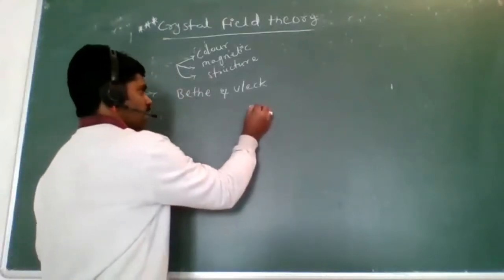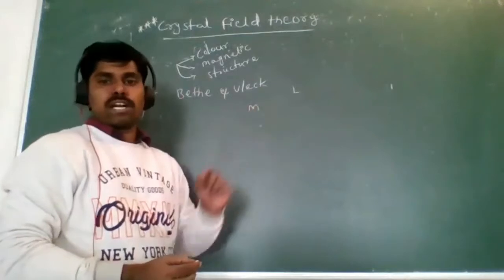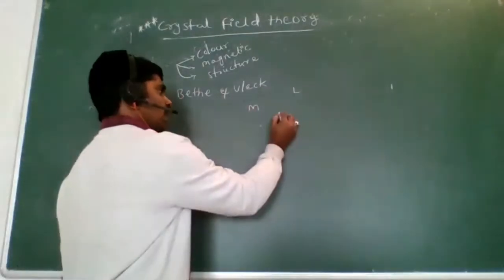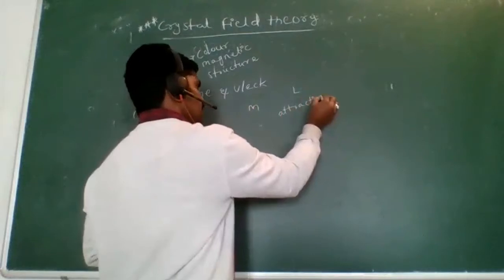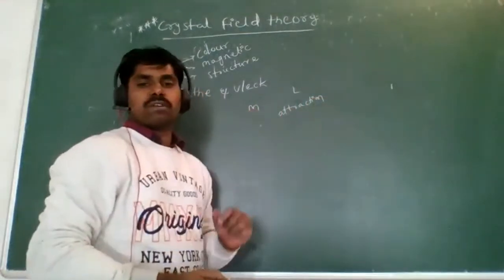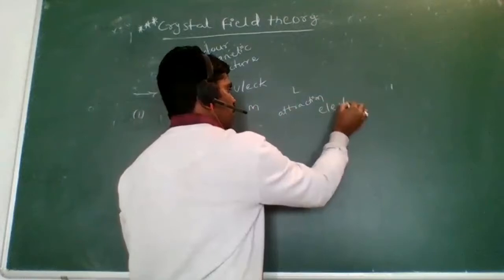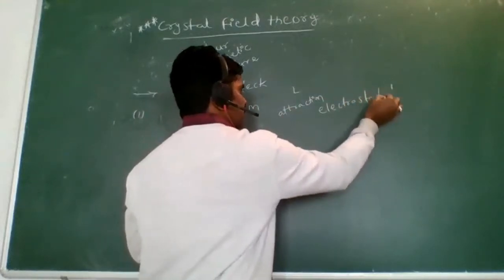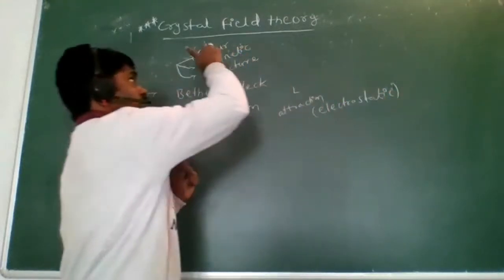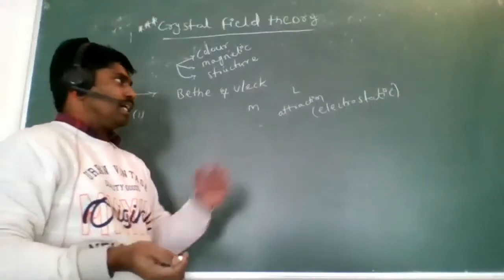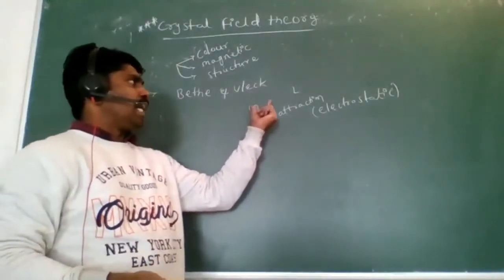This is the central metal atom. This is the ligand. In between them are attractions. What are those attractions? Electrostatic attractions. So from this crystal field theory, in transition metal complexes, there are interactions or attractions between the metal and ligand.